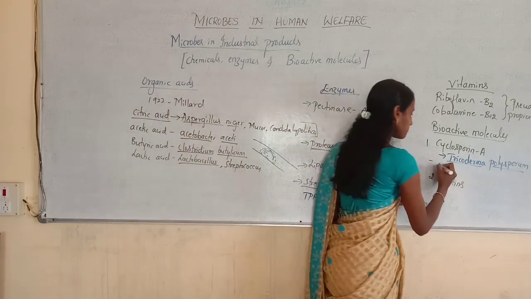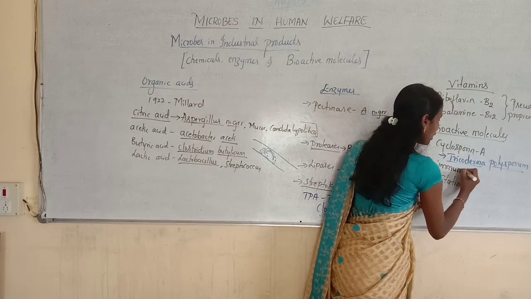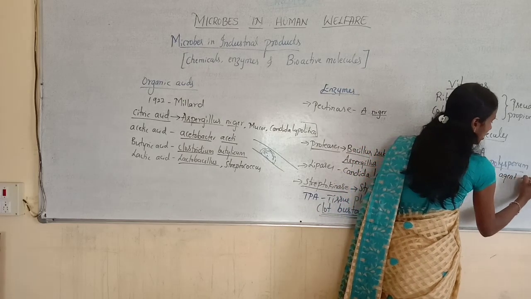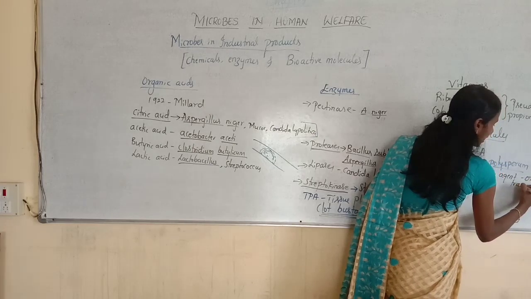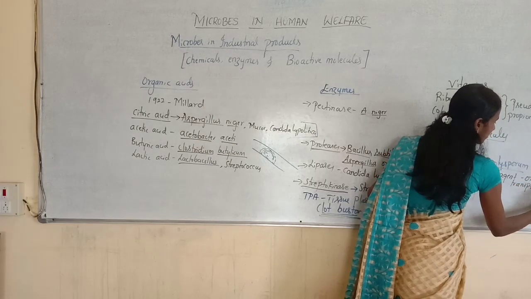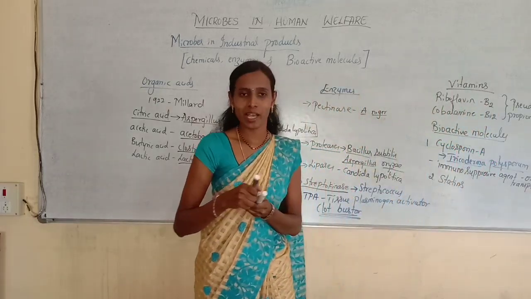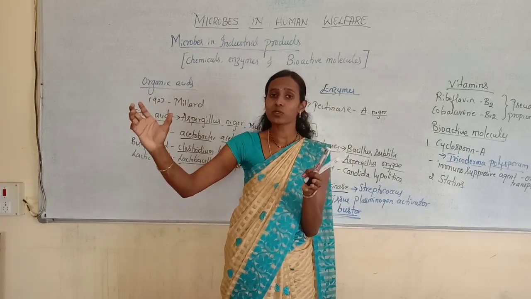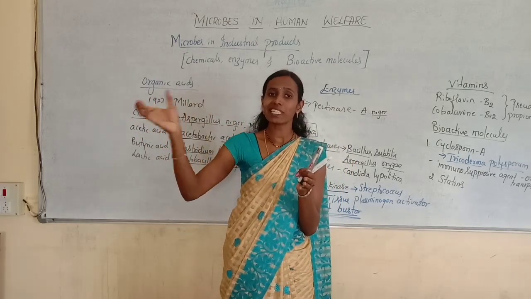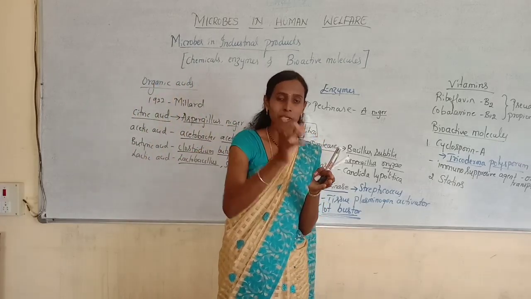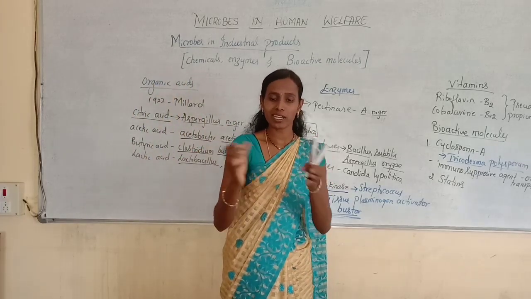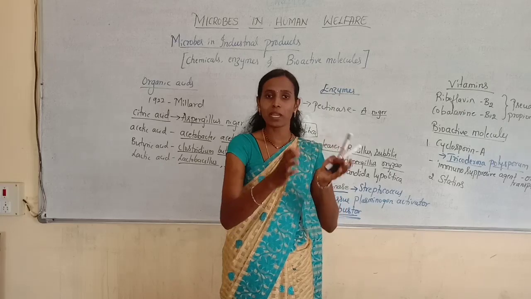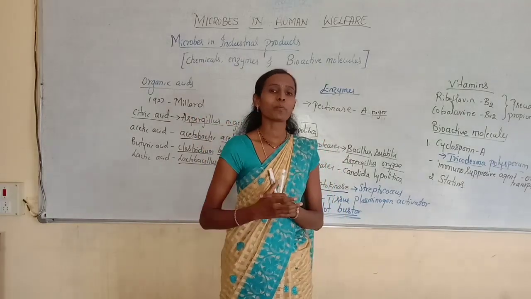organ transplantation. So this is very, very important. Immunosuppressive agent during organ transplantation. For example, just imagine one person requires a kidney, so another person will be donating a kidney. You are transplanting a kidney from one person to another person. You cannot simply transplant the kidney from one person to another. Firstly, we need to check the blood groups. The blood groups have to be matched. Later, various other components are also matched.